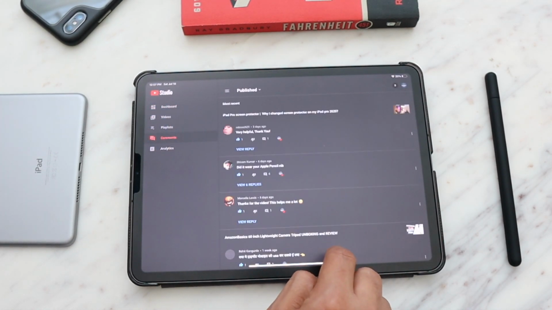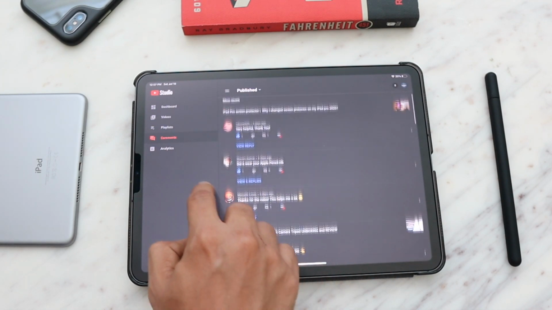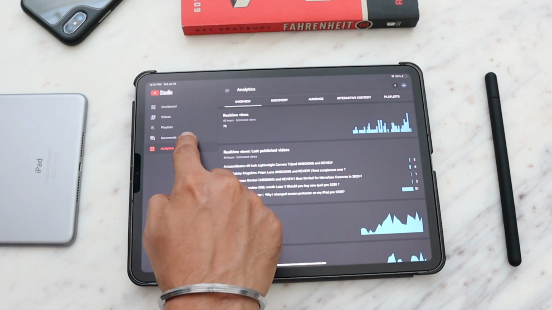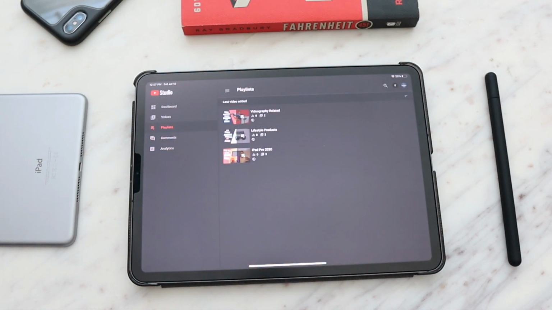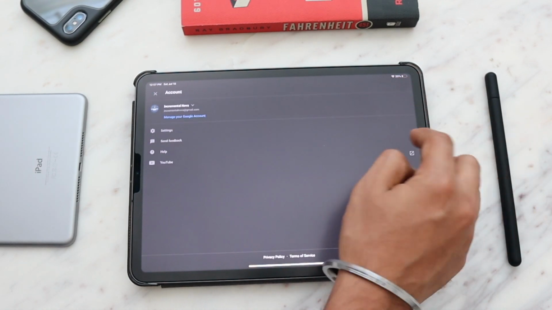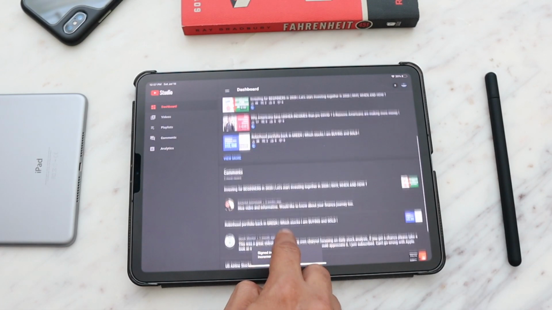Additionally, it also helps me to keep track of all the different accounts that I have. Currently I have two YouTube channels. One is for finance as well. So YouTube Studio gives me everything in one place so that I don't have to go to any other browser or anything. I can access all the information related to my YouTube channels on the go in one app.